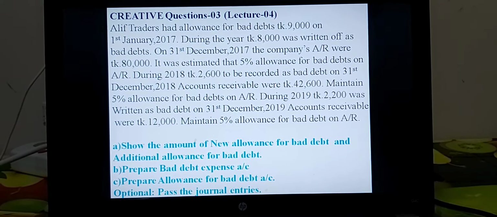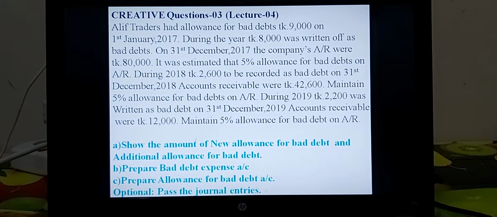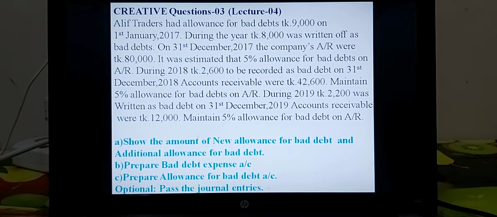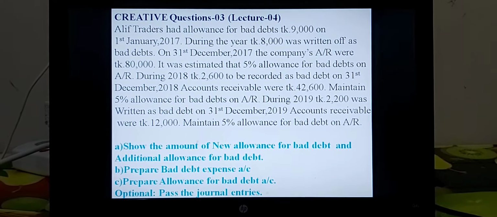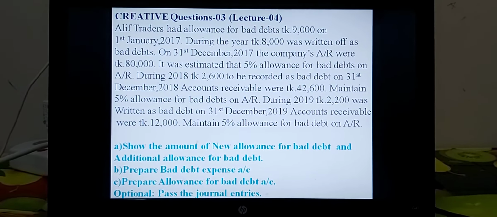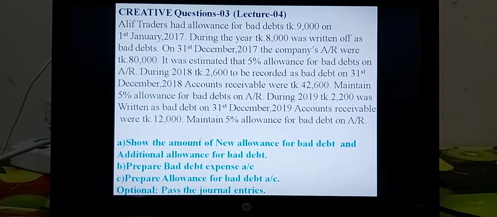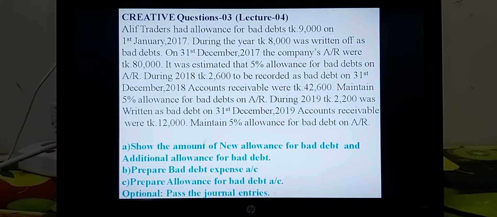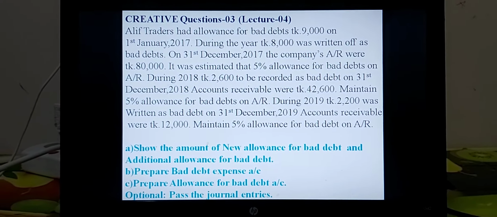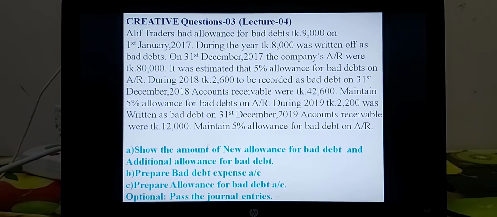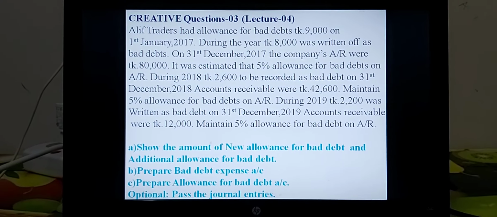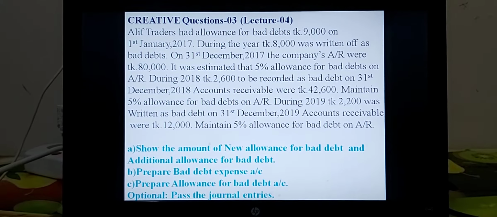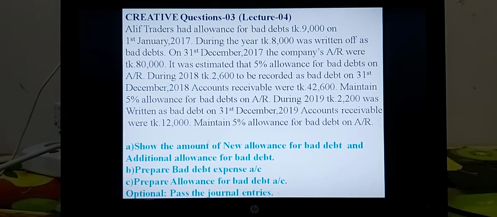This is the ledger for bad debt expense. Requirement C, prepare allowance for bad debt, that is also for ledger. Optional, first the journal entries, but as a student you have to complete the journal entries, please, for understanding, for solving the creative question of this chapter.